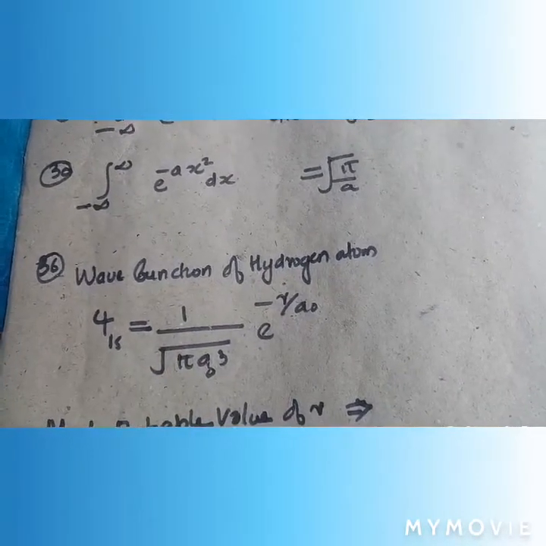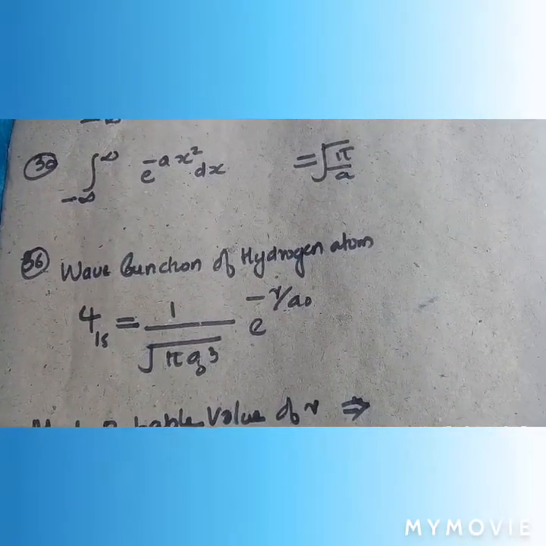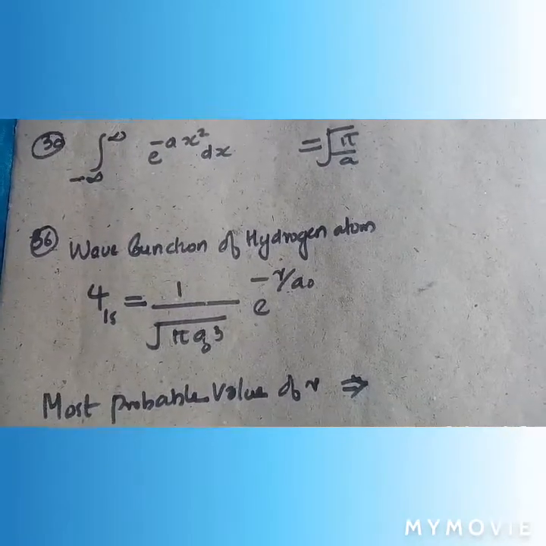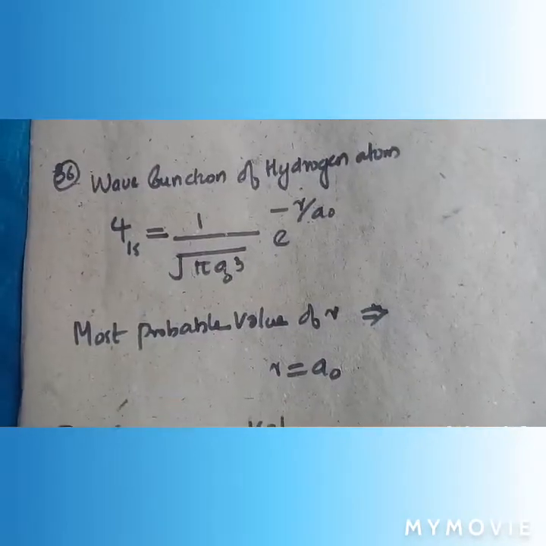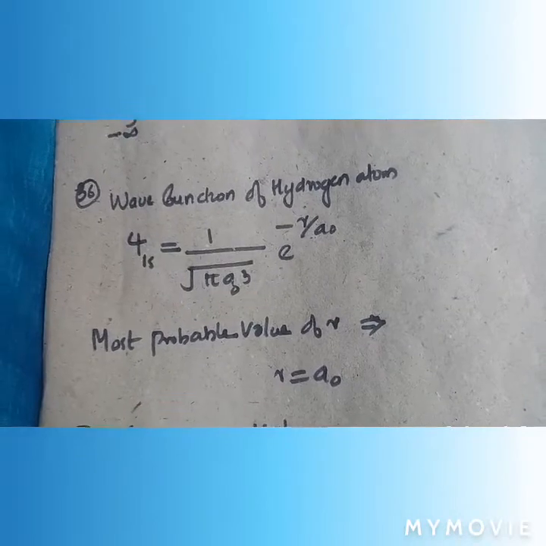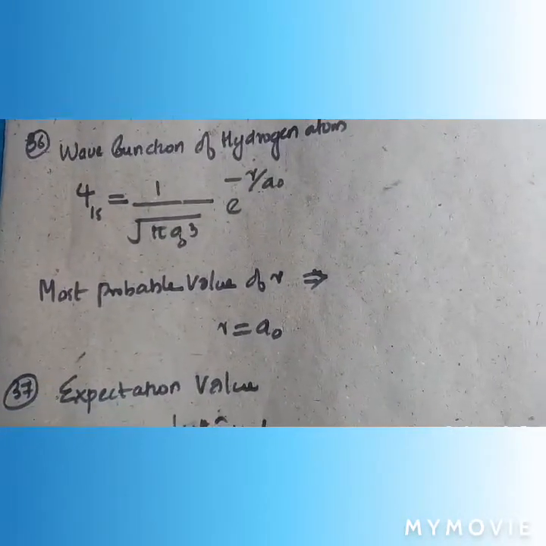And the wave function of the hydrogen atom, that is psi of 1s, is equal to 1 by under root pi a naught cube e raised to minus r by a naught. For the most probable value of the position, r is equal to a naught.